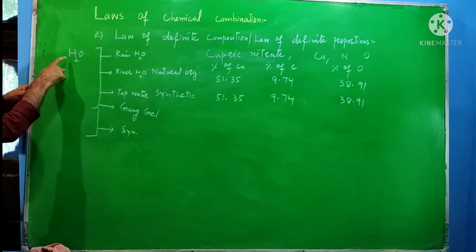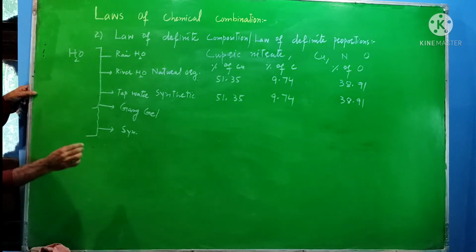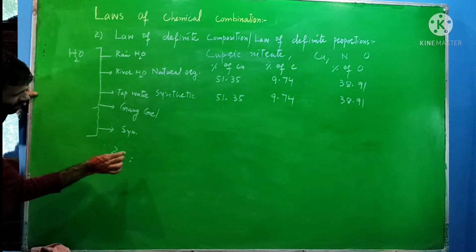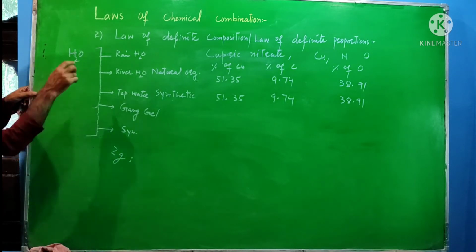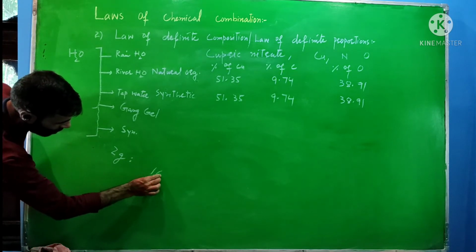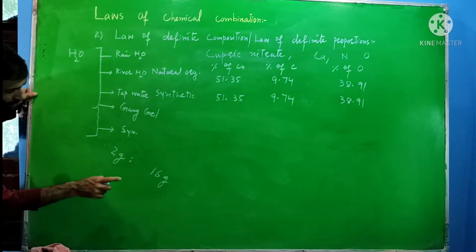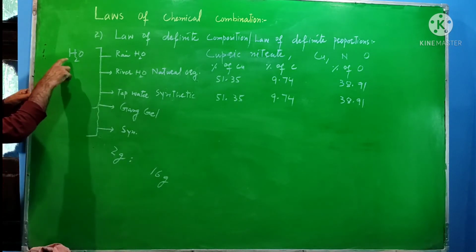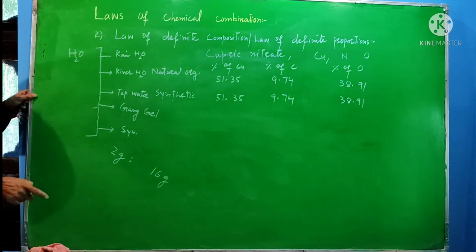Within this, if there are 2 grams of hydrogen, they always mix with 16 grams of oxygen. The combination of oxygen and hydrogen within this molecule is fixed.